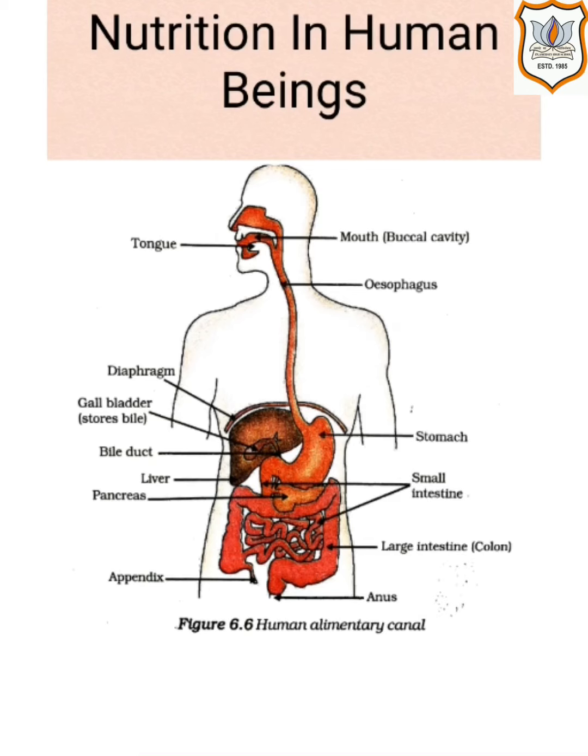The muscular walls of the stomach help in mixing the food thoroughly with more digestive juices. The digestion in the stomach is taken care of by the gastric glands present in the walls of the stomach. These release hydrochloric acid, HCl, a protein digestive enzyme called pepsin, and mucus. These three things are very important in the stomach.